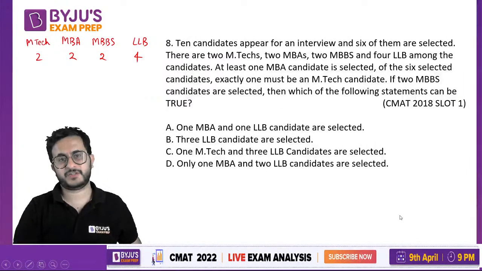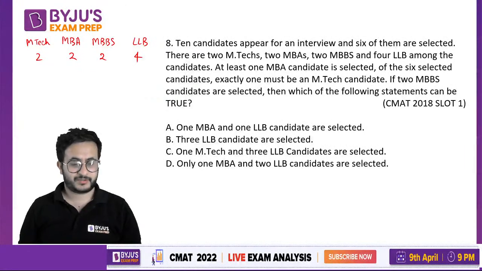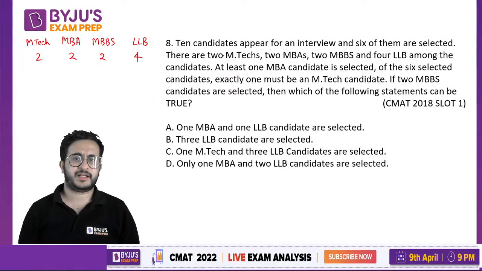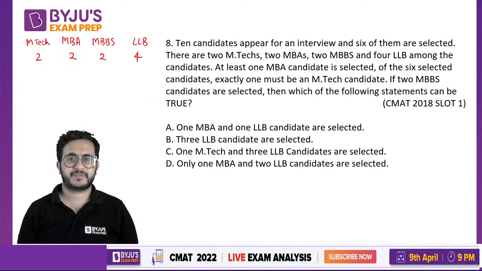Okay, so you must have read this question. Okay, that was one good part, right? So it says that there are 10 people, 2 MTech, 2 MBA, 2 MBBS, and 4 LLB. We have to select 6 candidates out of them. Okay, now what are the conditions for selection? First thing is given that at least one MBA candidate is selected. At least one means greater than or equal to 1. Okay, exactly one must be an MTech candidate. So MTech is 1.